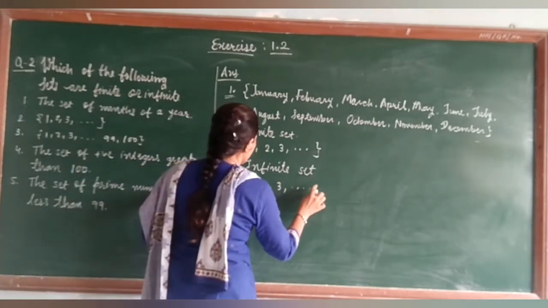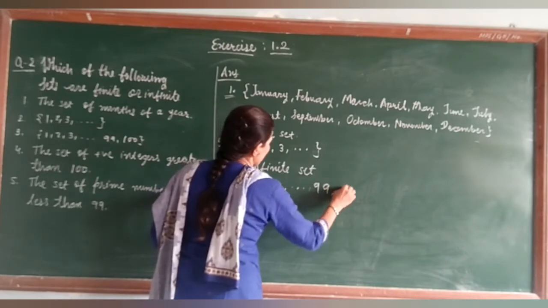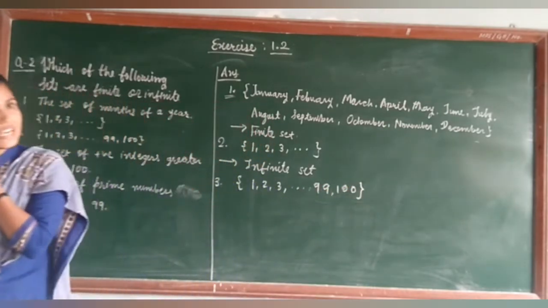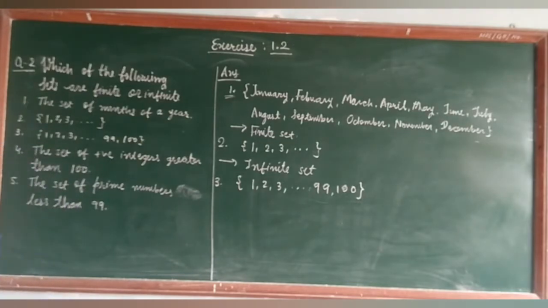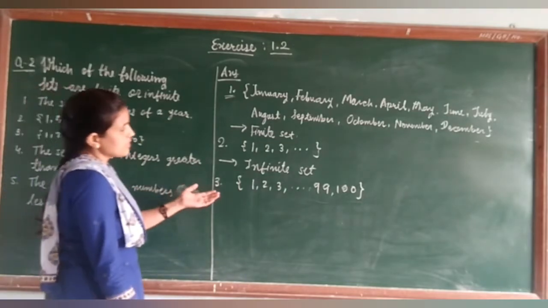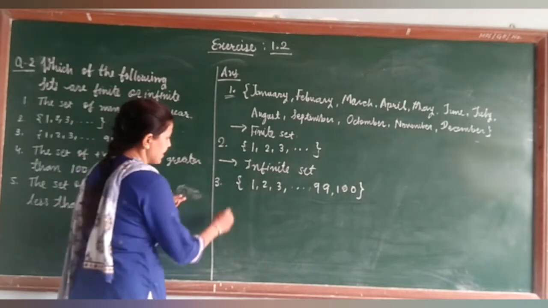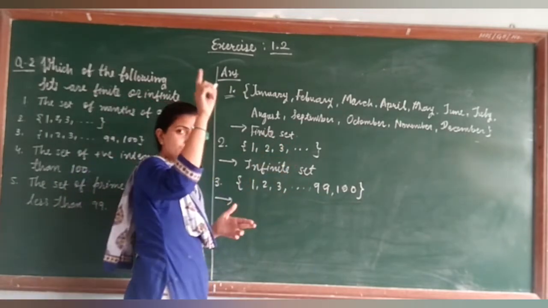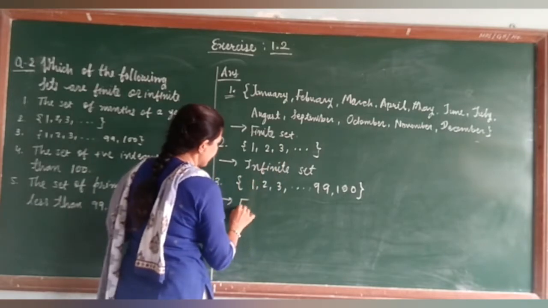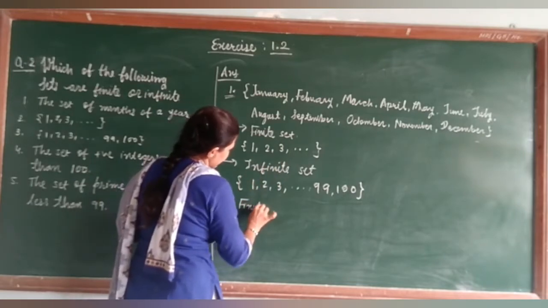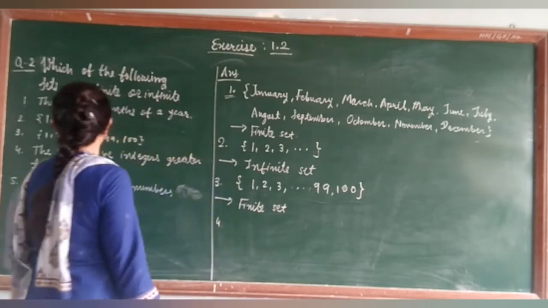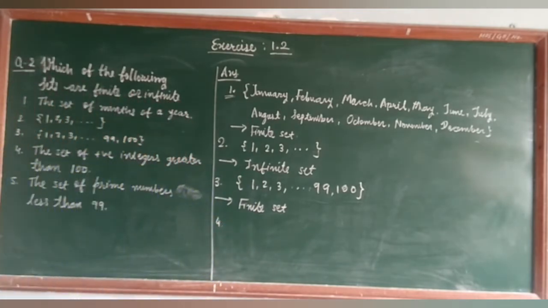Now question number 3 is 1, 2, 3 going up to 100. So now this set is finite or infinite? So this is obviously a finite set, because it has 100 elements, 1, 2, 3, 4, 5, 6 and so on up to 99 and 100. So what kind of set will this be? Finite set.